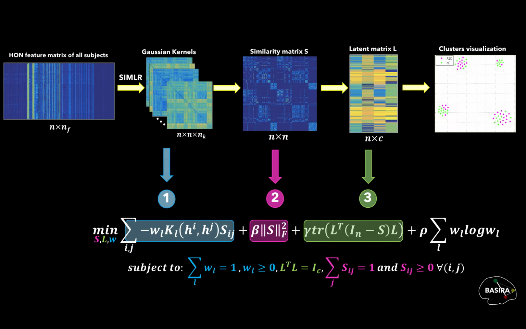In the third term, we have L, a low-dimensional matrix that enforces the low-rank structure of S to discard outliers, and the matrix In minus S represents here the Laplacian matrix. The last term imposes constraints on kernels to avoid the selection of a single kernel.